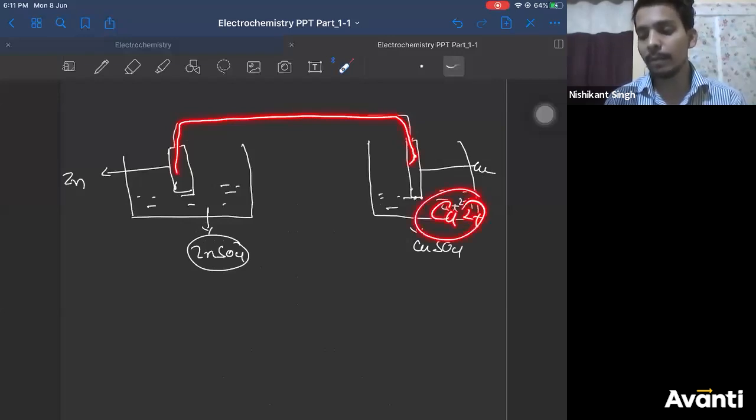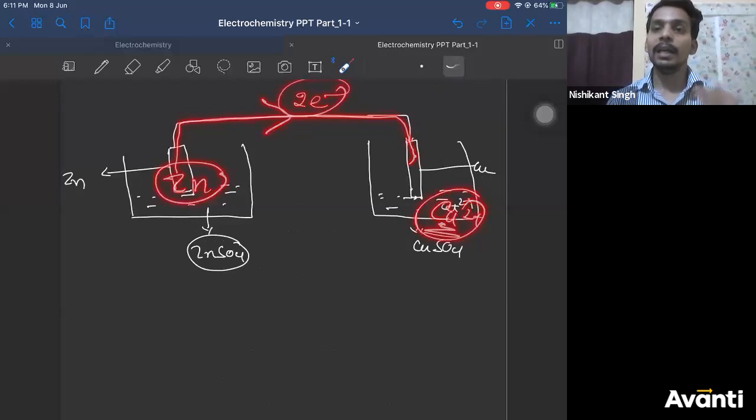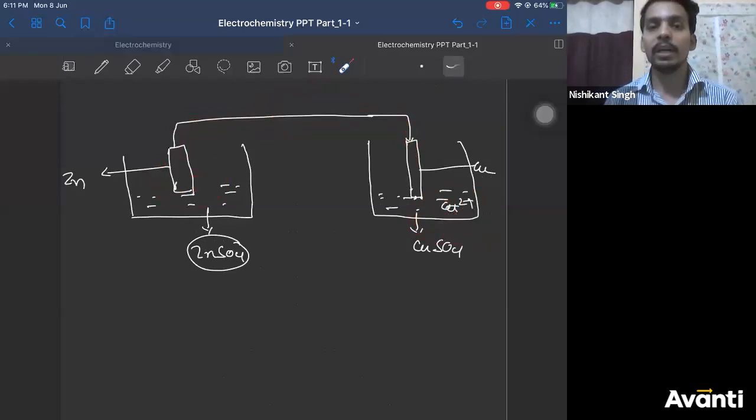Now I have separated my zinc, which was giving electrons, from copper 2 plus, which was accepting electrons. So now electrons will flow in a wire, and when electrons flow in a wire, they will generate an electric current. That is the process we are using. Now let us see what will happen eventually.